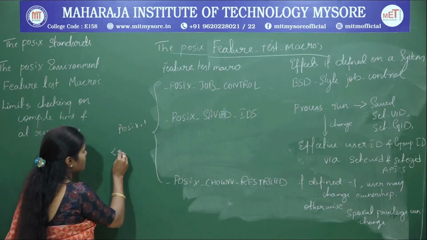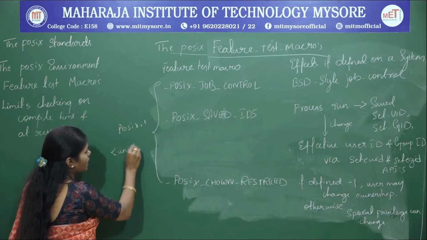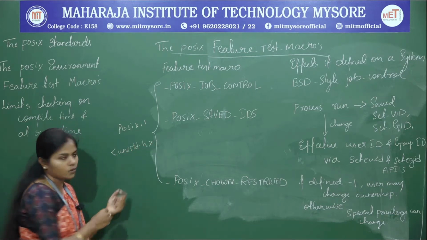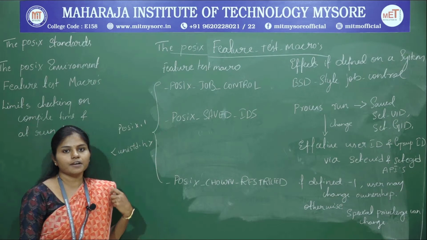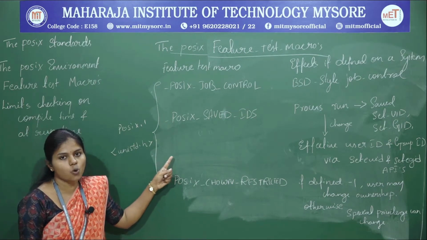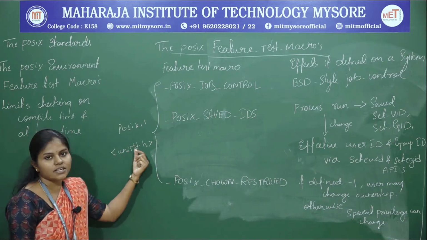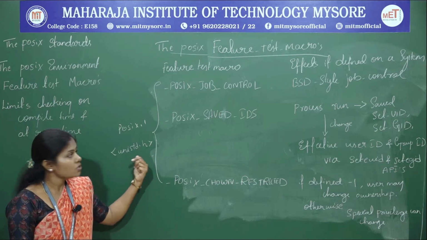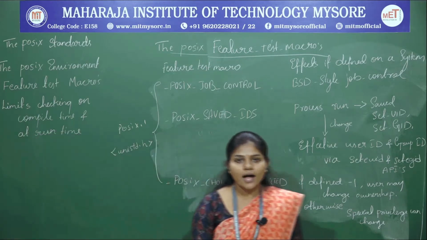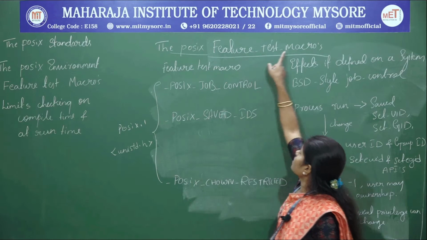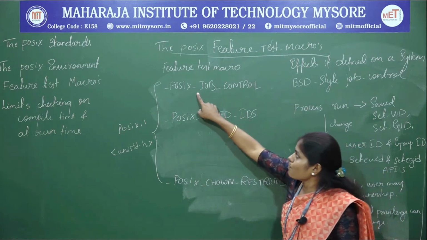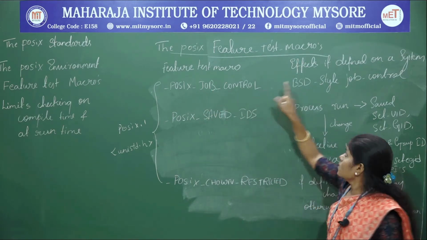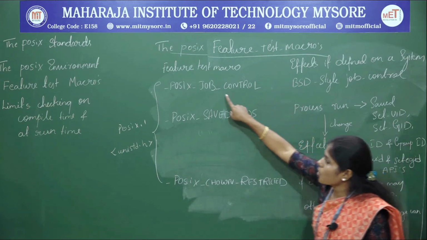Now these will be included in the unistd.h header. So all these constant definitions are stored in the unistd.h header. Now let us see the first feature test macro, that is POSIX job control. So what is that? The job control.